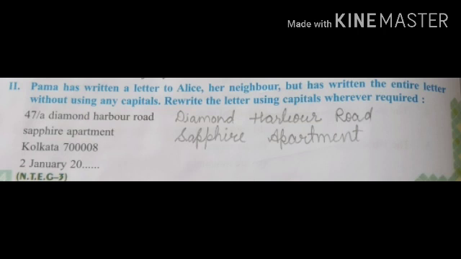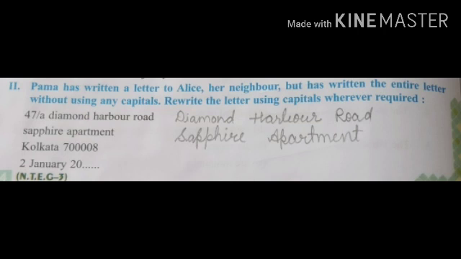See here given 47A, Diamond Harbour Road. So what you will do, this A will become capital, Diamond's D will be capital, Harbour's H will be capital, Road's R will be capital. So here it will become 47A, Diamond Harbour Road. See second line, Sapphire apartment.